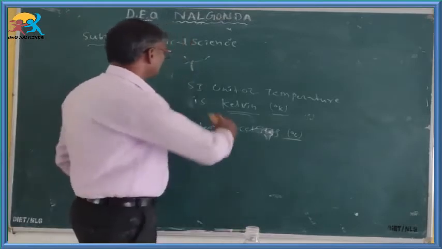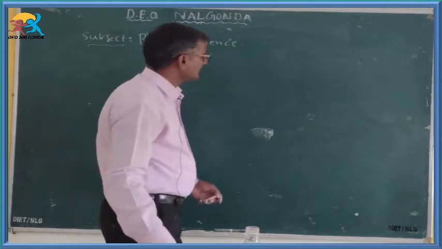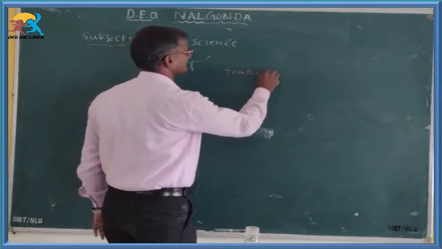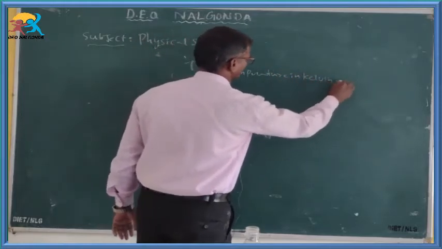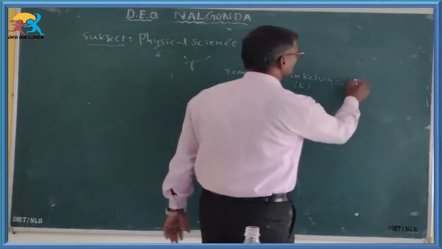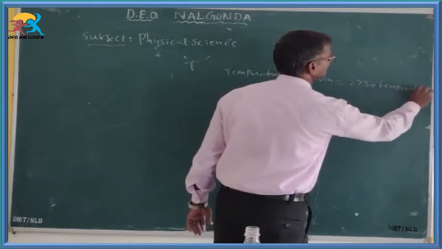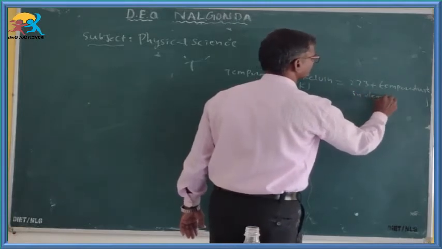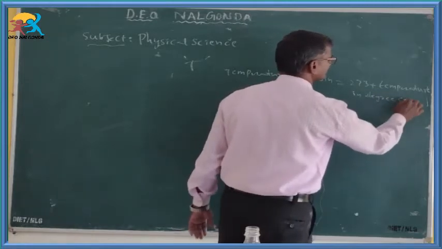Temperature in Kelvin, denoted by K, is equal to 273 plus temperature in degree Celsius, or degree centigrade.